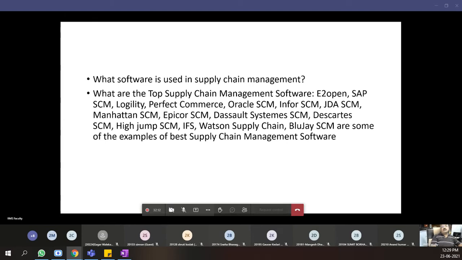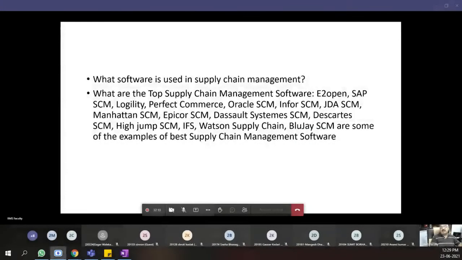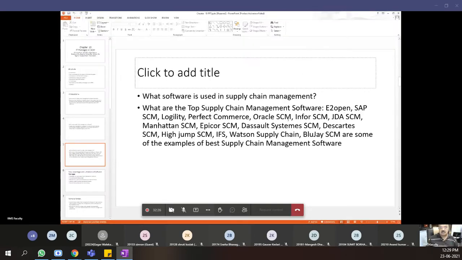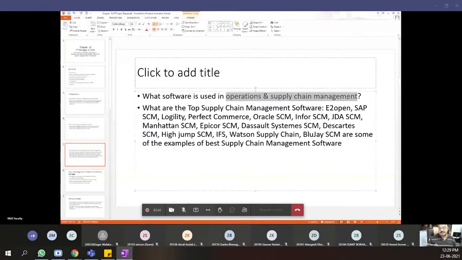What software is used in supply chain management? See, these are some of the well-known names of software used in supply chain and operations management. I'll just modify this PowerPoint presentation. Give me a minute. Which software is used in operations and supply chain management? Because most of the software is also used for operations. It is not just supply chain, but also operations.